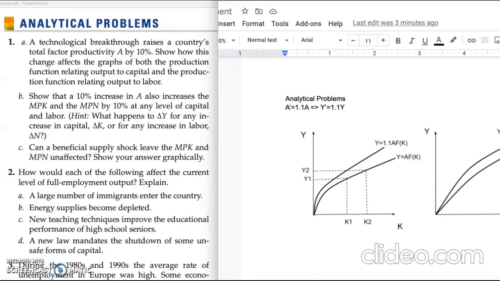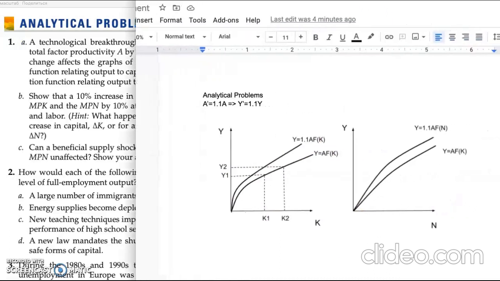Let's consider the first analytical problem, where we have an increase of productivity by 10%, and we have to show how this change affects the graphs of both the production function relating output to capital, which is this graph, and the production function relating output to labor.